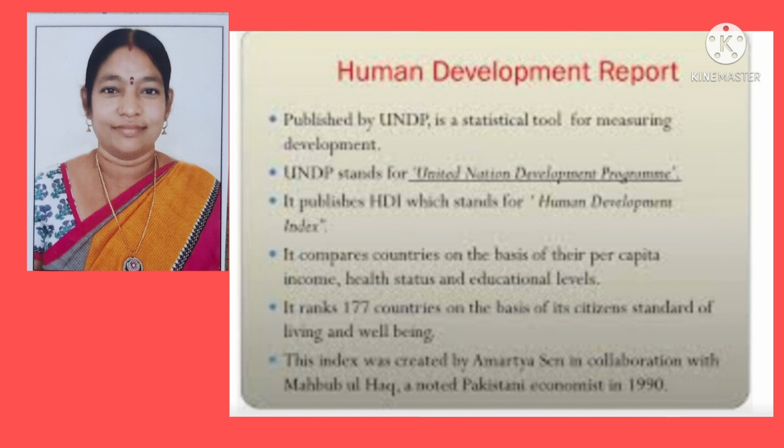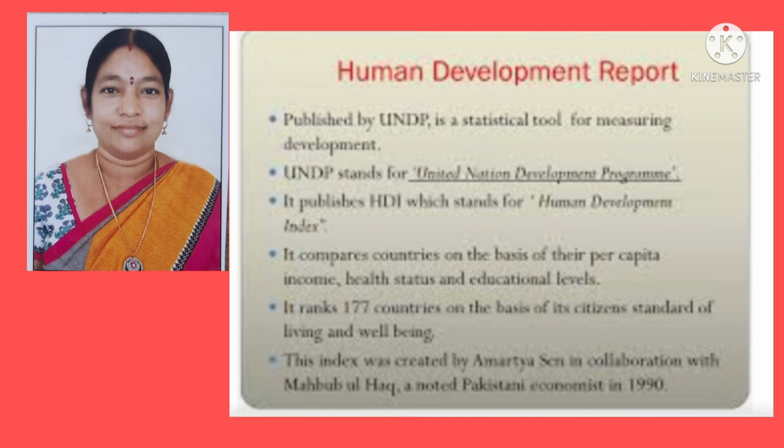Finally, the most important is the Human Development Report. This is published by UNDP, the United Nations Development Programme, and is a statistical tool for measuring development. UNDP stands for United Nations Development Programme. It publishes HDI, which stands for Human Development Index. It compares countries on the basis of their per capita income, health status and educational levels.